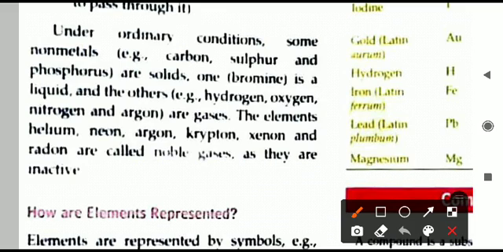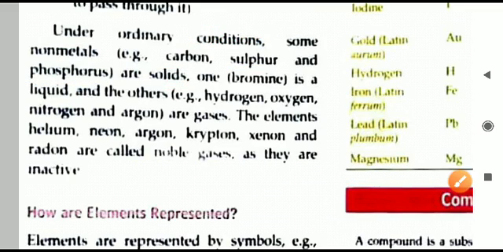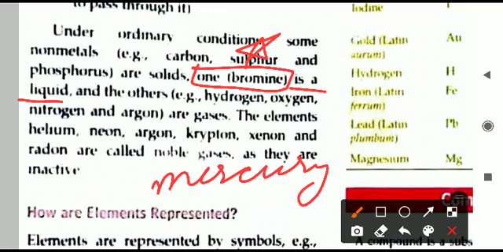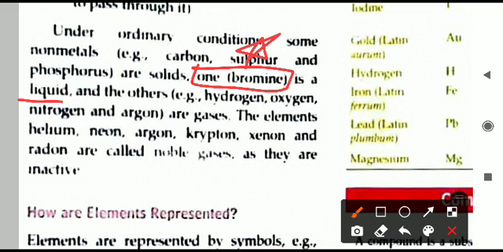Which are the solid non-metals? Examples: carbon. As a carbon example you can take coal. Coal is carbon only. Then sulfur, another example. Phosphorus is also a solid non-metal. What about the liquid non-metal? Learn this name please. Only one answer is there, bromine. One-word questions of this type can be asked in exam. Liquid non-metal, bromine. Previously we learned the liquid metal, that was mercury. Mercury was the liquid metal, and the liquid non-metal is bromine.